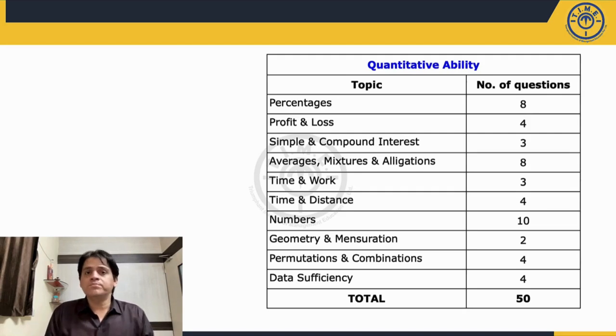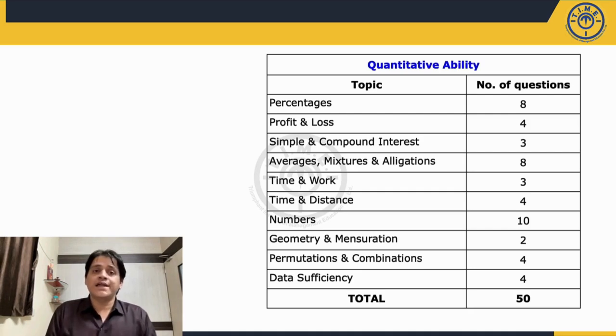Simple interest and compound interest, there were 3 questions that were asked, out of which 1 was based on simple interest and 2 were questions based on compound interest. And compounding was done semi-annually. So that concept needed to be known to students to be able to answer the questions. So a moderate difficulty level for this topic.